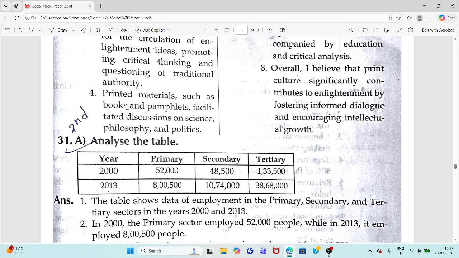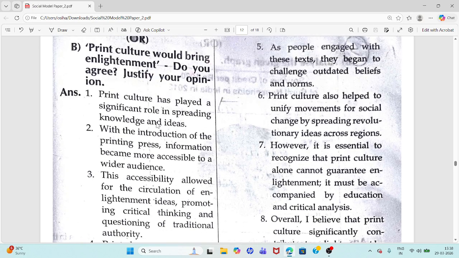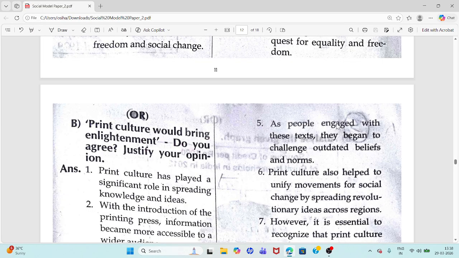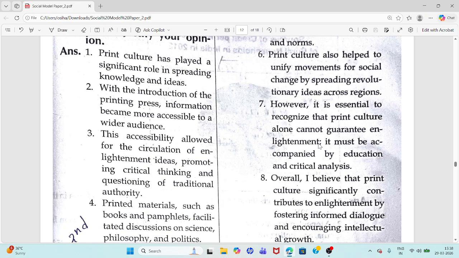Printed materials such as books and pamphlets facilitated discussions on science, philosophy, and politics. Next, fifth point. As people engaged with these texts, they began to challenge outdated beliefs and norms. Print culture also helped to unify movements for social change by spreading revolutionary ideas.